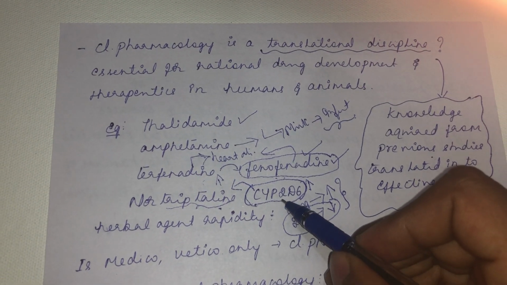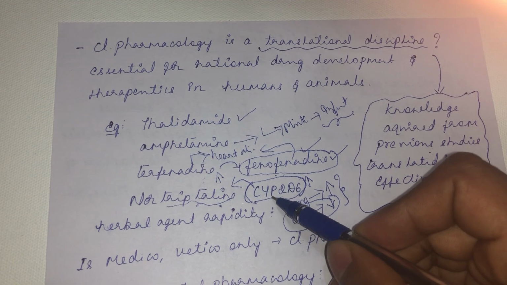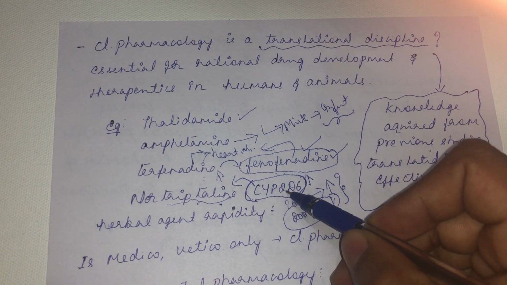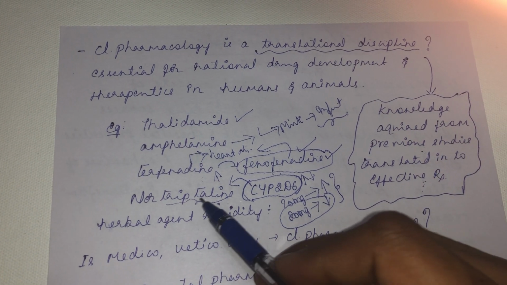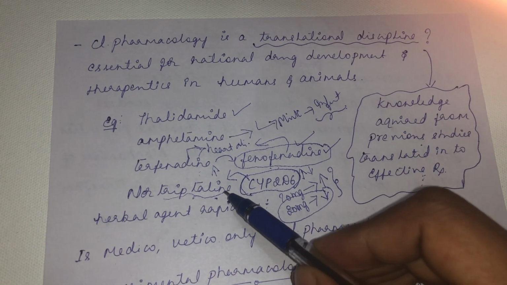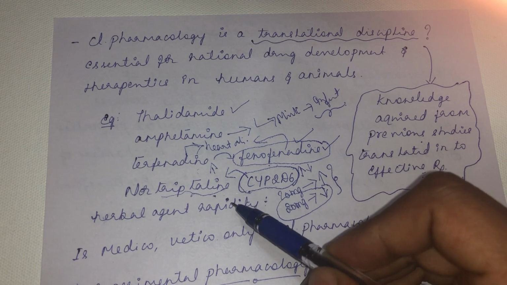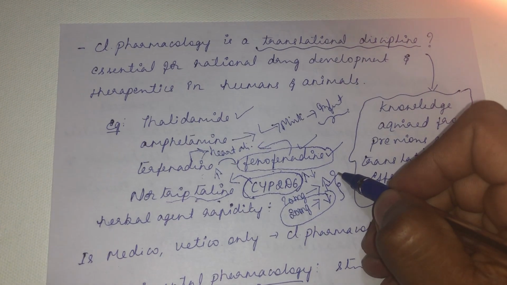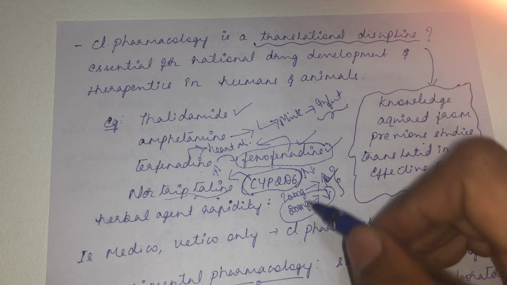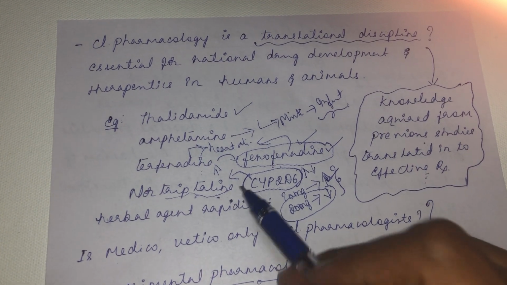Whereas in some individuals, the expression of the genes related to CYP2D6 will be less, so the metabolism of nortriptyline will be delayed. That means the concentration of nortriptyline in their bodies will increase, so obviously there will be an over-exaggeration of the nortriptyline effect. So this was also reported by a clinical pharmacologist.